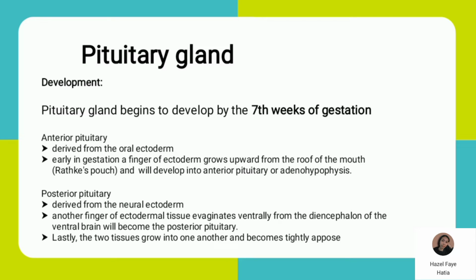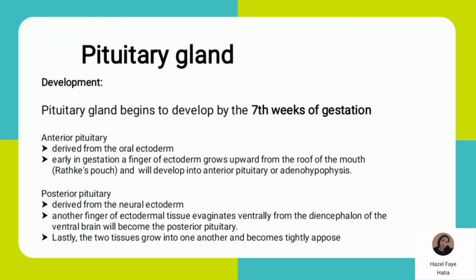Let's go to the development. The pituitary gland begins to develop by the 7th week of gestation, or the embryonic development. The anterior pituitary is derived from the oral ectoderm. Early in gestation, a finger of ectoderm grows upward from the roof of the mouth and develops into the anterior pituitary or adenohypophysis.